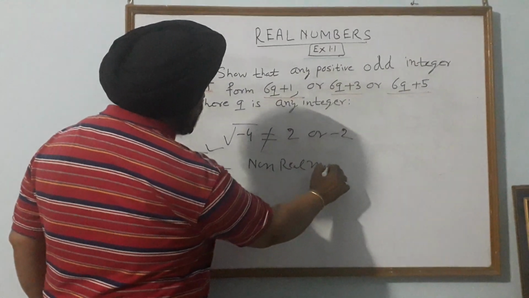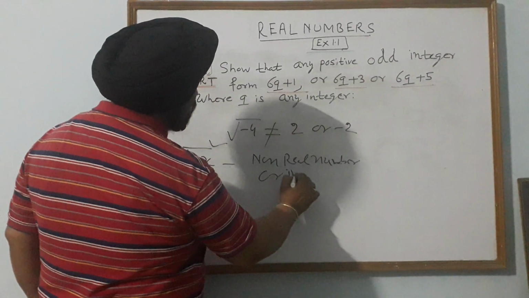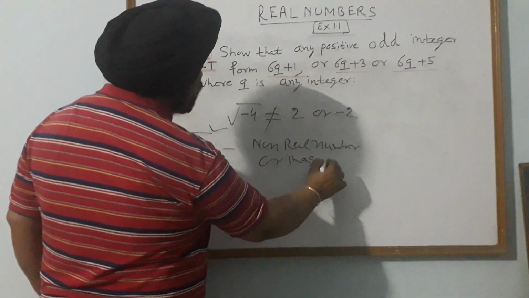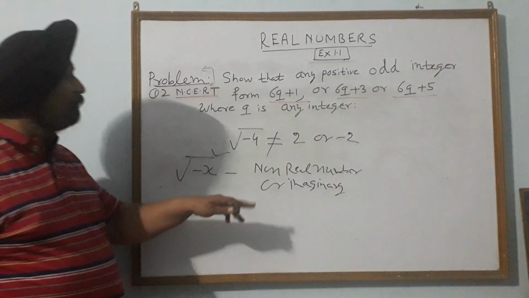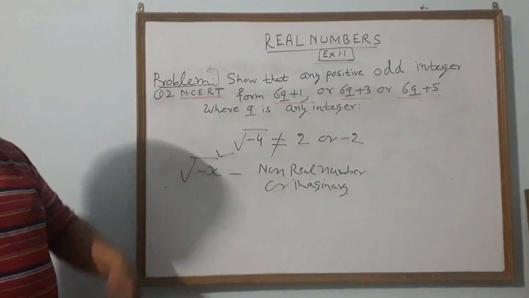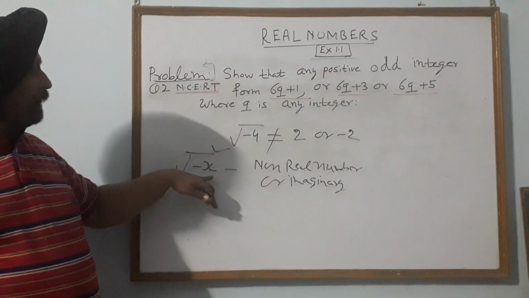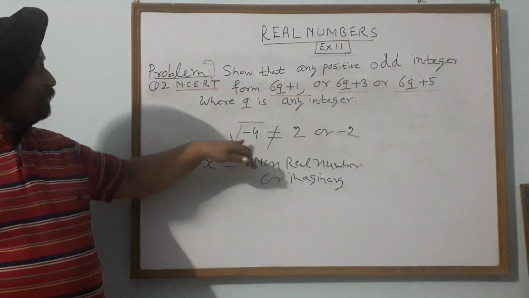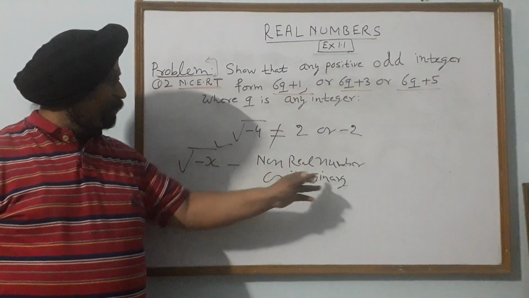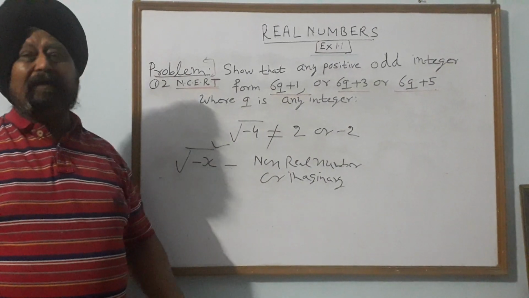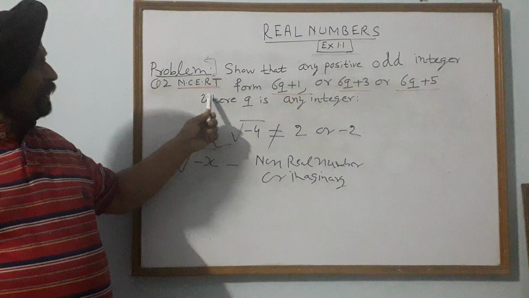They are called non-real numbers, or what is the opposite of real? Imaginary. So these types of numbers are called imaginary numbers. So we have real numbers, and all the numbers of the type square root of minus x, like square root of minus 4, are non-real or imaginary numbers. Let us come back to our topic. Now we will do question number 2 of NCERT.